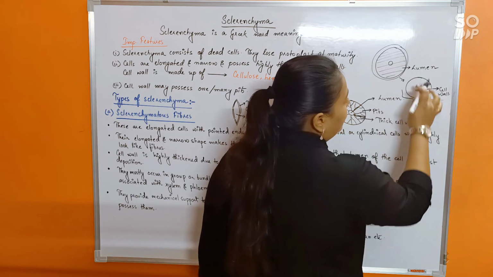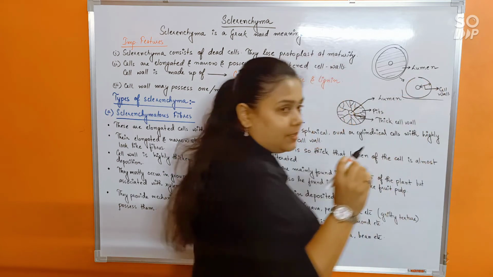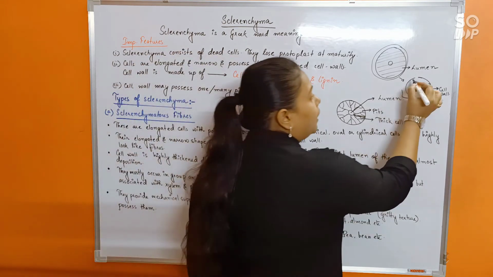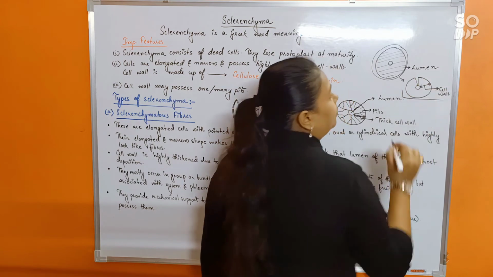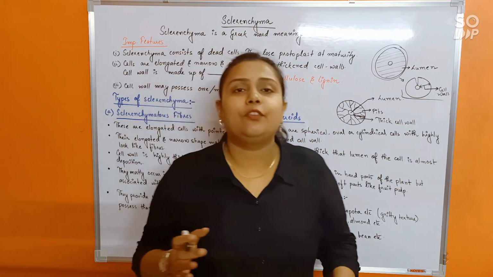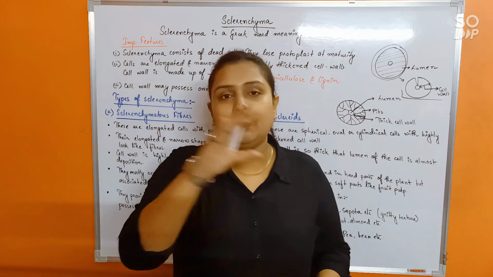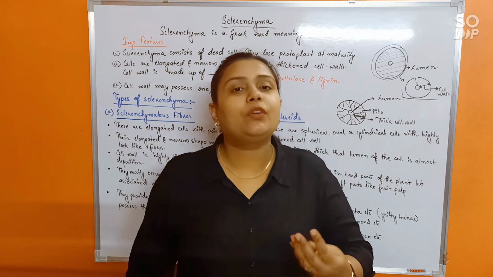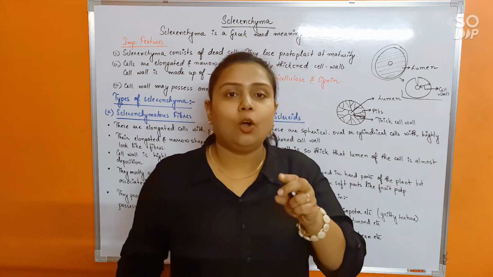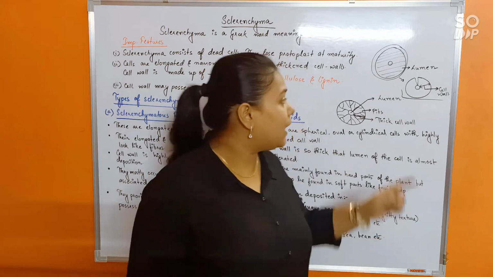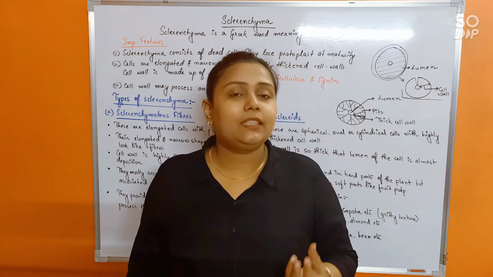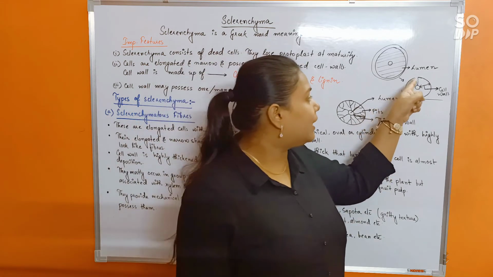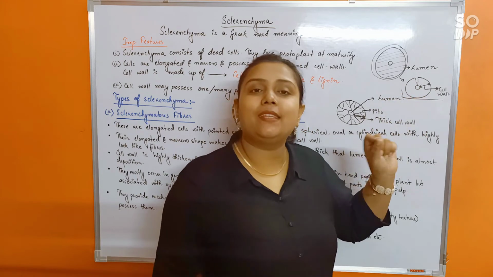Lumen is almost absent. Now at certain places in the sclerenchyma cells, cell wall deposition might not be there. Suppose if you imagine a wall, it's made up of bricks, isn't it? At one part, suppose a brick is lost. So what will be formed? A pore, a hole, isn't it? So likewise, in the sclerenchyma cells also, at certain places, cell wall deposition is absent. So what will be formed there? There will be a gap that will be formed, isn't it?